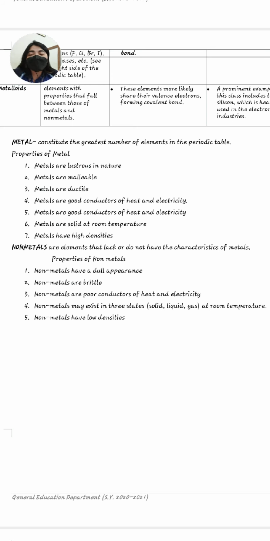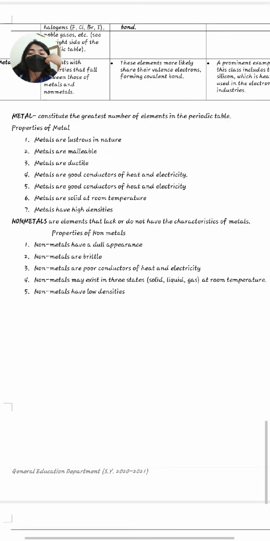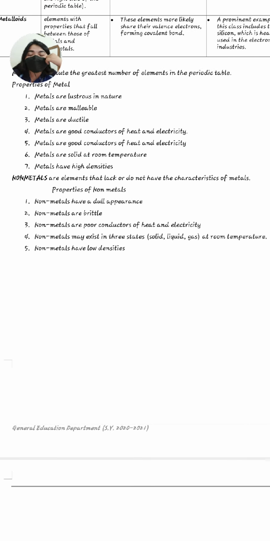Aside from that, metals are also malleable, a property of an element that can be hammered. Metals are ductile. Ductility is a property of an element that can be formed into thin sheets. I've already discussed that in my previous discussion.